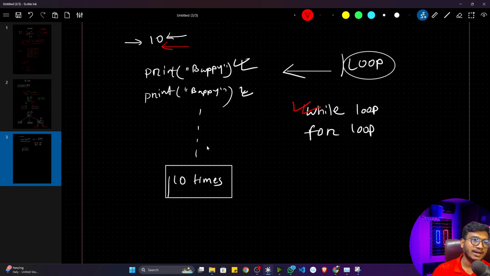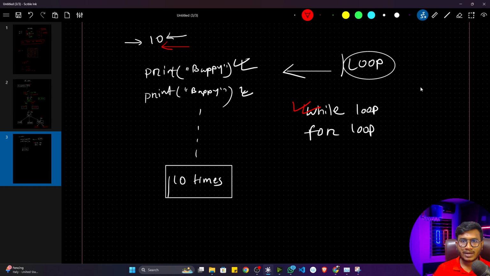Here the condition is 10 times. I told you to print this name 10 times, so 10 times is the condition. It will print 10 times, then it will stop the execution. And it will repeat that particular work again and again. This is called looping inside programming. So instead of manually repeating this work, we can use the loop concept inside programming and automate this task. Let me give you one example. I think then this concept will be more clear.